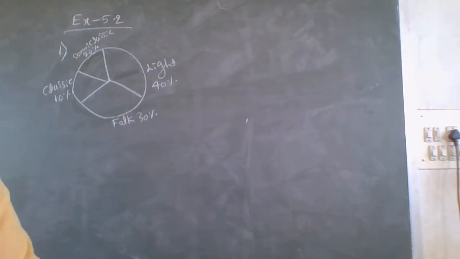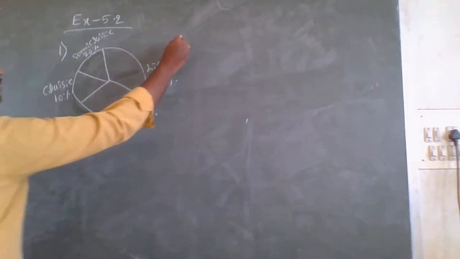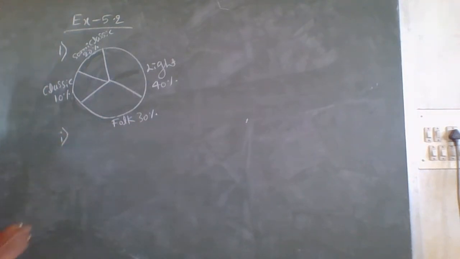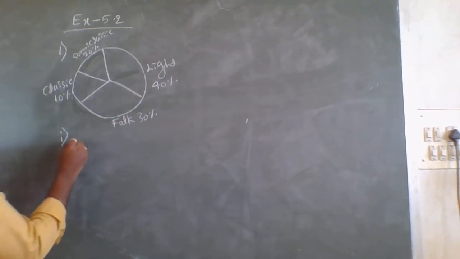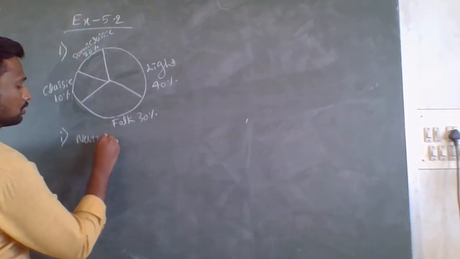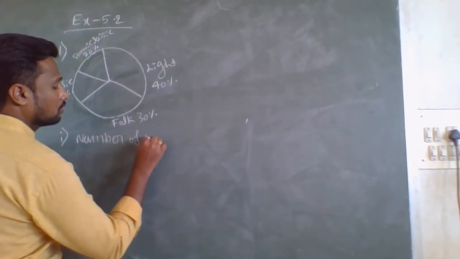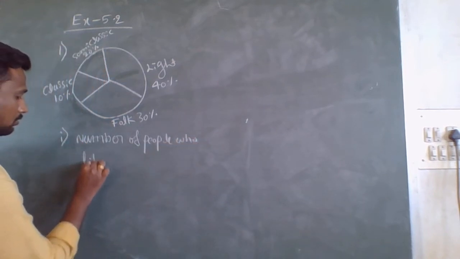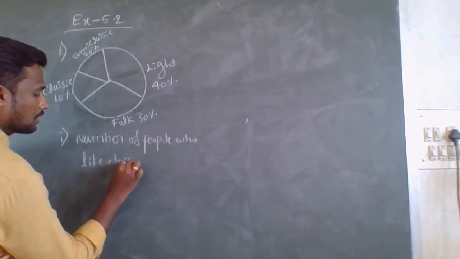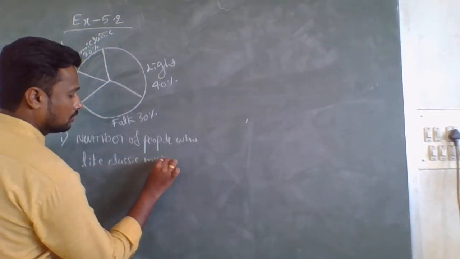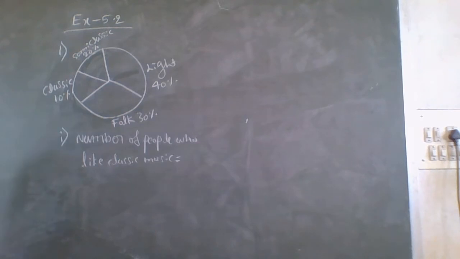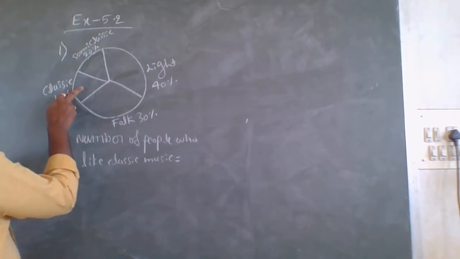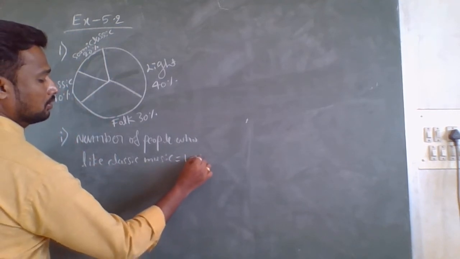So here, in the first question, I will write: number of people who like classic music equals 10%, because in the chart the share of people who like classic music is 10%.